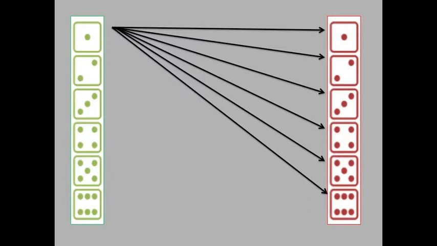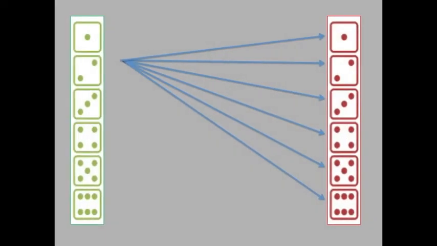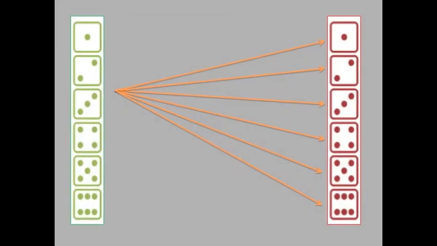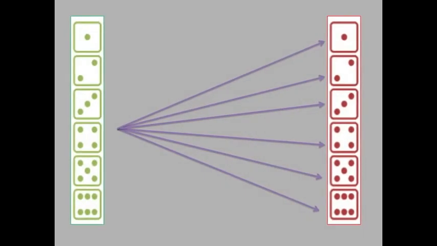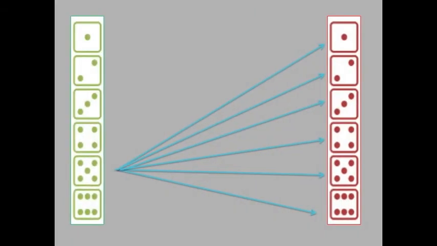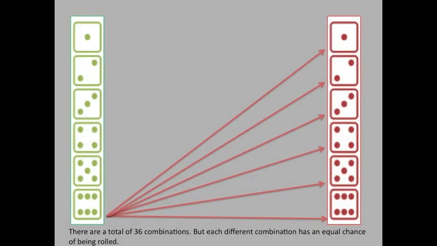Here you can see rolling a 1 with the green die and its matching red die. Here you can see rolling a 2 with the green die and its matching red die. The same number of possibilities for rolling a 3 with the green die, the 4, the 5, and finally rolling a 6 with the green die and its matching red die. As stated before, there are a total of 36 combinations, but it's very important to know that each different combination has an equal chance of being rolled.